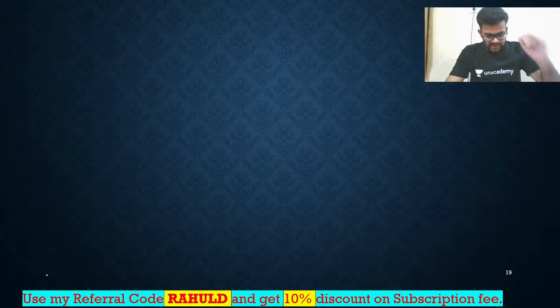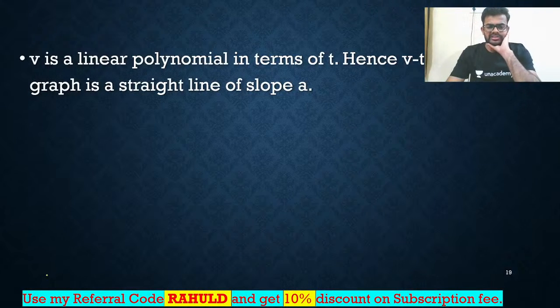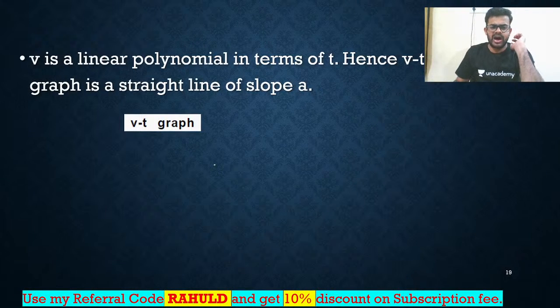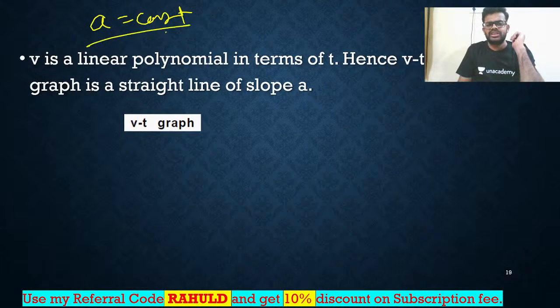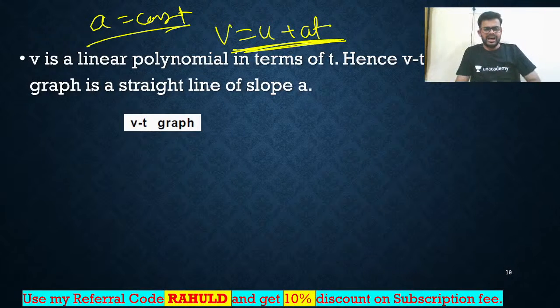So now I'm going to talk about velocity as a linear function of time. So we can draw the VT curve. Now let us draw the VT curve. How to draw it? I know acceleration is constant, so the velocity-time equation is V equals U plus AT.